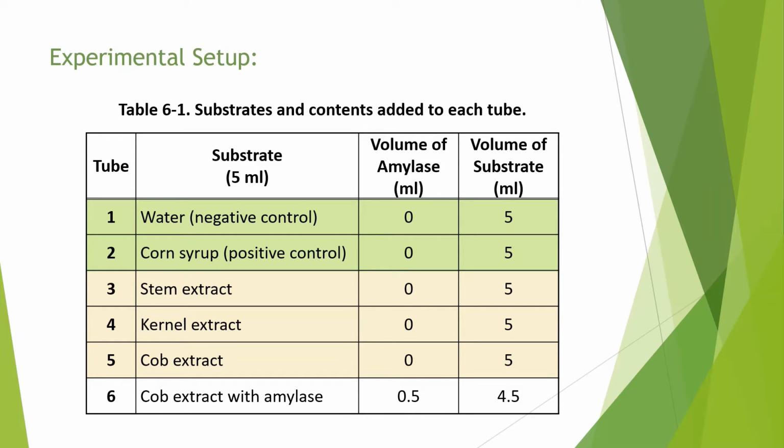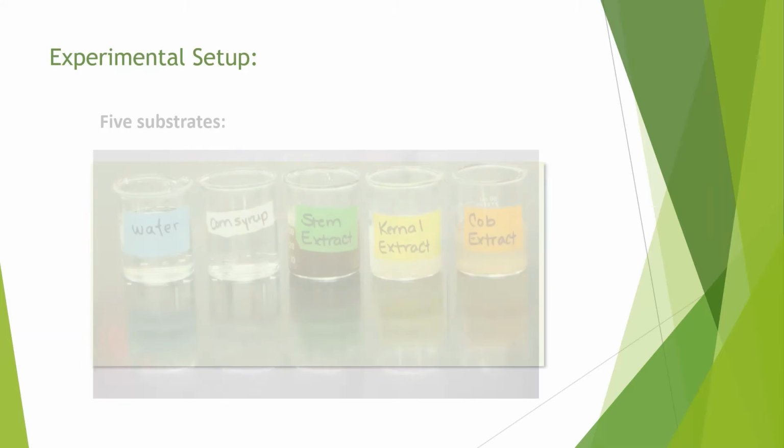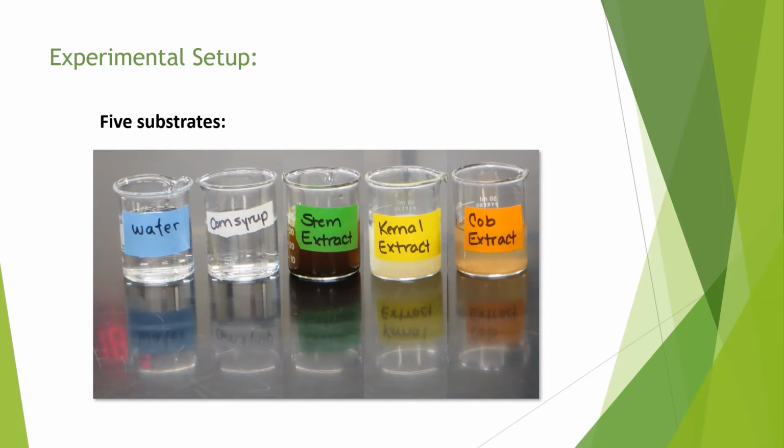So each of these were basically processed by throwing them in a blender for a while with a little bit of water and a little bit of buffer until we get a nice good mixture, and then filtered out to get all the particulates. So hopefully lots of glucose and starch in each of those for the yeast to ferment. I'll come to tube 6 in a moment. There's our extracts. You can see the water and the corn syrup are looking just clear, but you can see the stem and the kernel and the cob extracts have different colors reflecting different components in those parts of the plant.